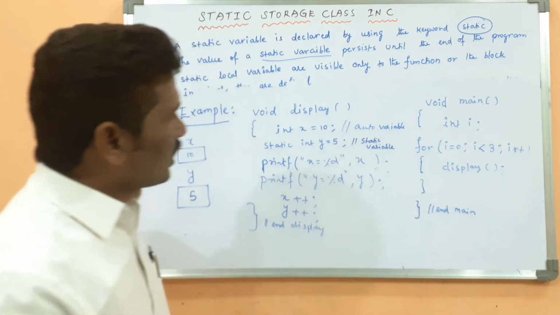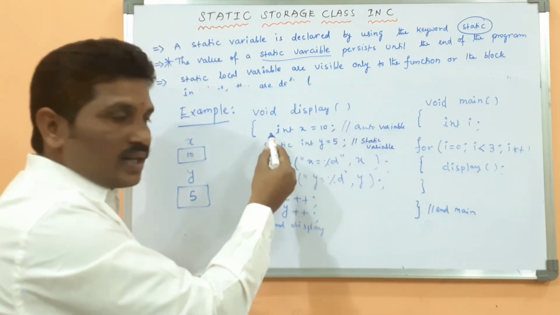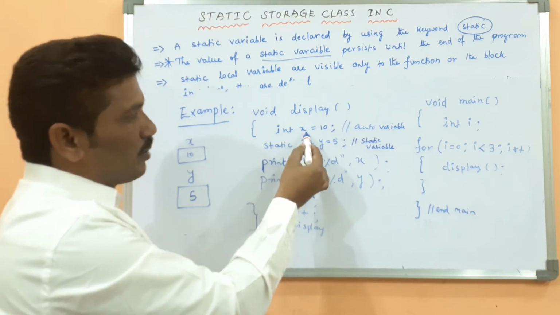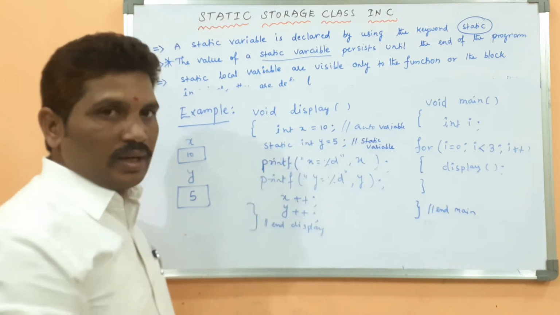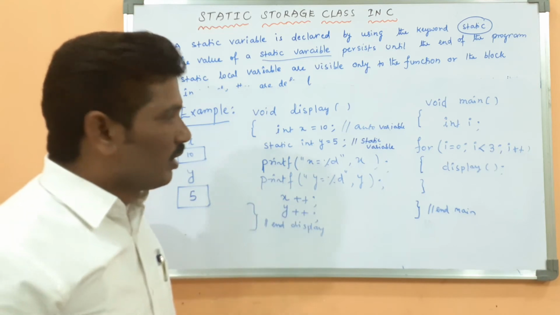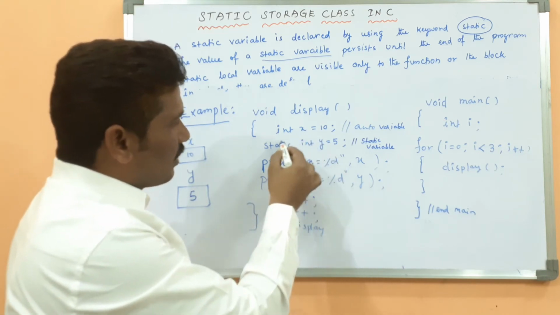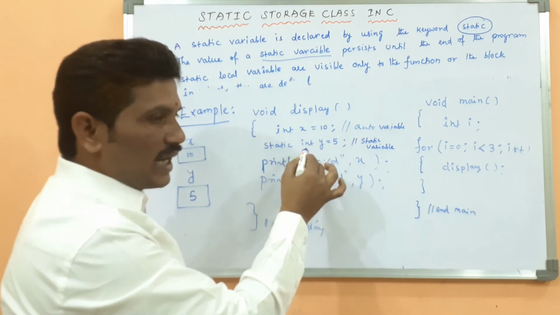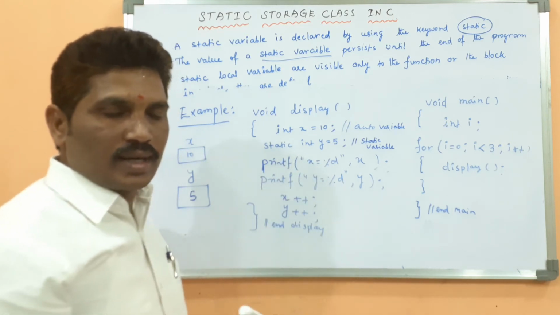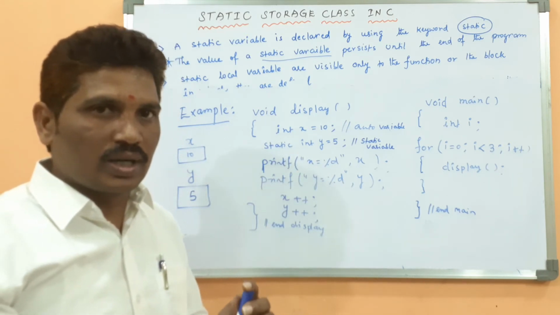Yeah, because by default, if you do not use any keyword in this variable declaration, by default it is an auto variable, or automatic variable. Because this variable can be declared as static, this variable belongs to what? The static variable. That variable is called a static variable.